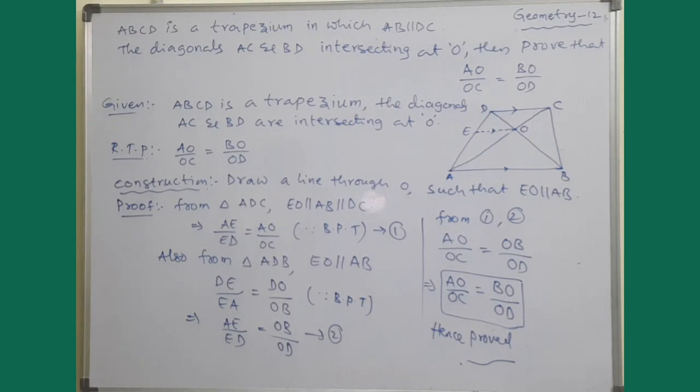If not, we have to construct a parallel line. Or else sometimes it will be provided that the ratio is equal. Then according to the converse of BPT, we can consider that those two lines are parallel to each other.